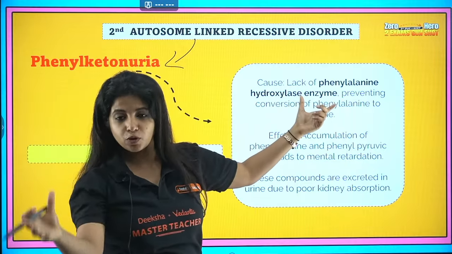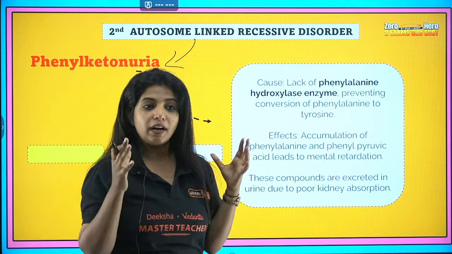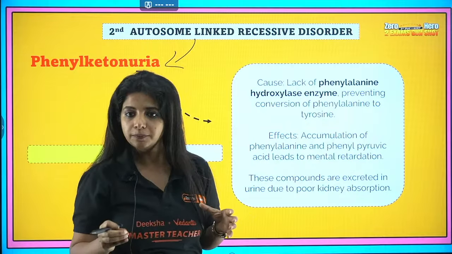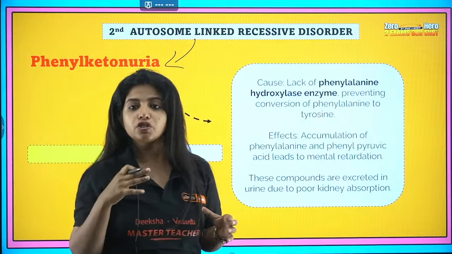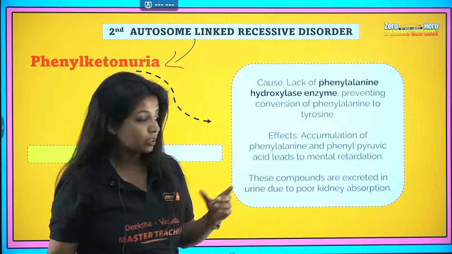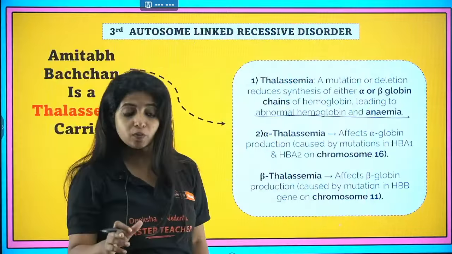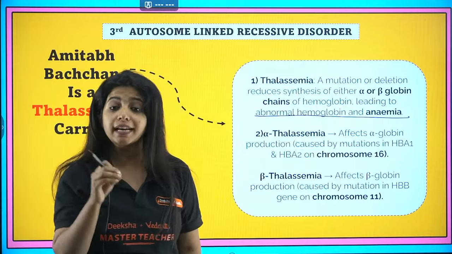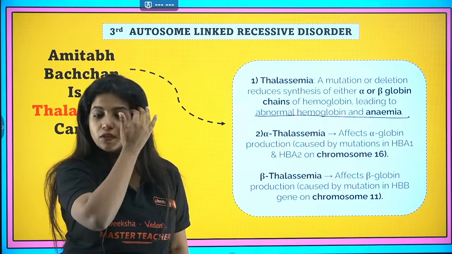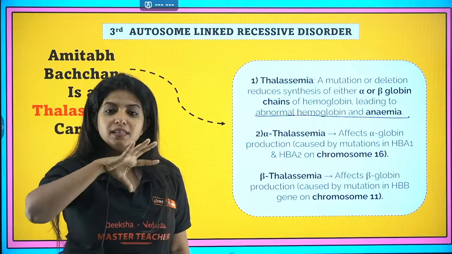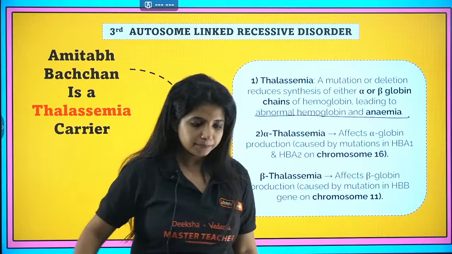Phenylalanine hydroxylase enzyme is not being produced, which is why the conversion does not take place, which is why it is getting stored in the form of phenylpyruvic acid. Also, one very important thing, there will be reduced skin as well as hair pigmentation. Now, these compounds are excreted in the urine due to poor kidney absorption. People who have phenylketonuria, their urine smells so bad. Why? Because the phenylpyruvic acid has not been absorbed back by the kidney. It is excreted through the urine and smells really bad.